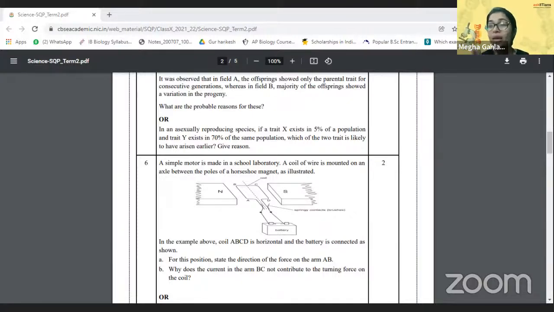A, because of time. B, it couldn't have been in such a big part of the population if it wasn't for asexual reproduction, because if it would have been a dominant or a recessive trait, things would have changed, right? It would have evolved. So that is why. I hope this is clear to everybody. Clear. We're moving forward to the next question.